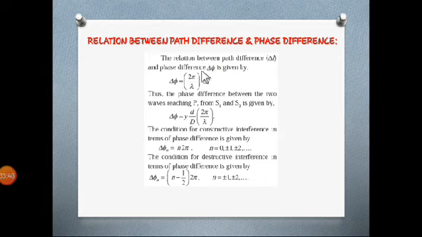Simple. Now we are going to put the value for delta L over here. So delta phi is yd by D times 2 pi by lambda. In both cases, constructive and destructive interference, they have written the formula like this. So this is the main difference between path difference and phase difference: delta phi is equal to 2 pi by lambda times the path difference. Okay, so this is all about interference.